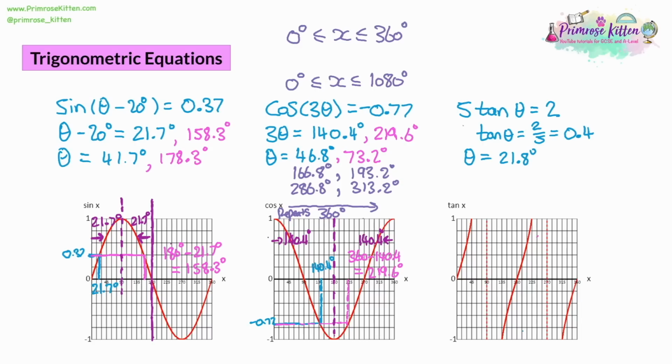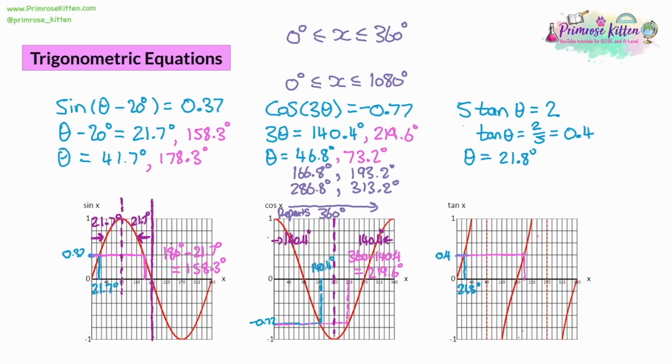Now, again, like all of these questions, this is going to give you something that's one of multiple answers. So let's look at tan 0.4. So you see we're coming in and we're getting 21.8 out of it. However, if we extend this line, we can see that there is going to be a second answer. So how do we get the second answer? Well, you'll be surprised, now with tan, it's really easy.